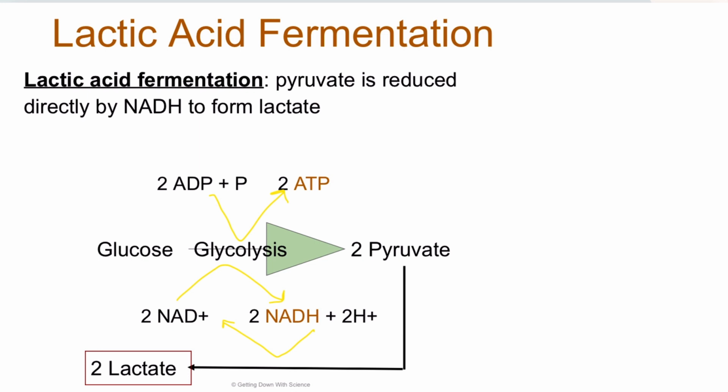So that whole process of taking my pyruvate and turning it into lactate is going to take my NADH back to NAD+. That way it can go back to glycolysis and assist with that reaction. Because remember, glycolysis is how they're getting their ATP here. So I have to recycle the things that are needed for glycolysis, and in this situation, that's NAD+.